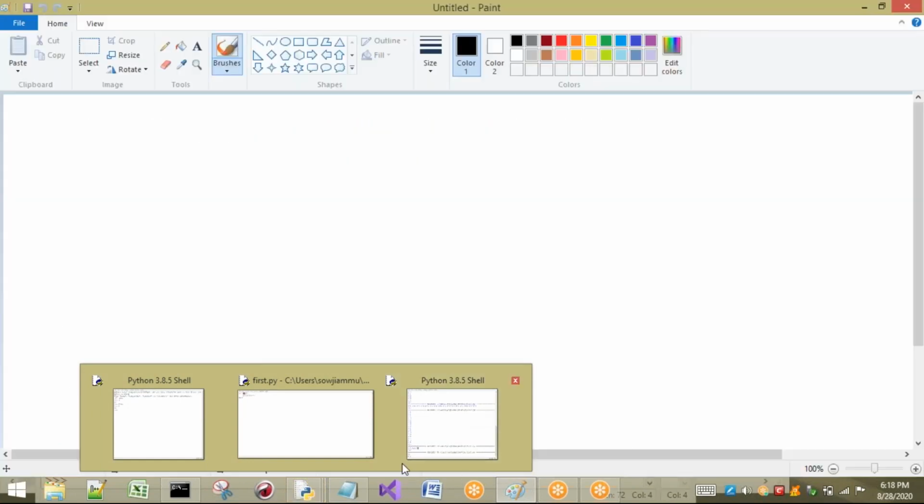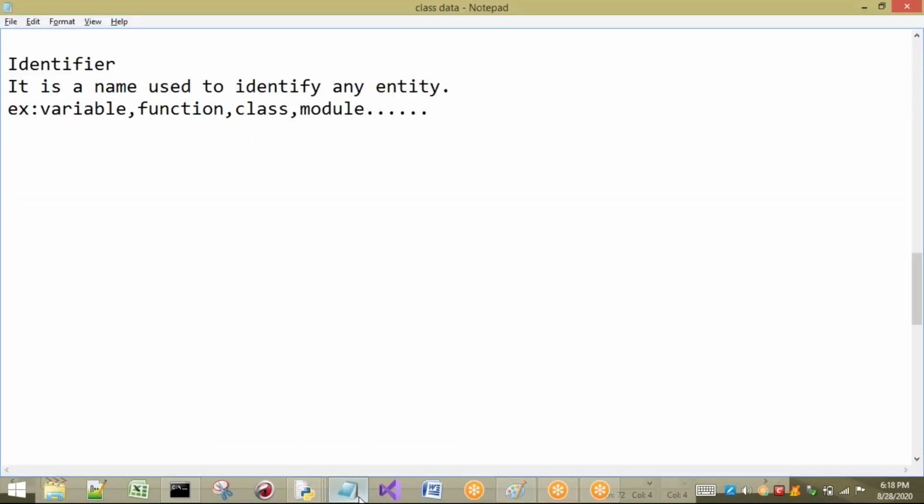So let us see what those rules are. First, I am going to tell you the different types of characters that can be used as identifiers. An identifier can be a combination of small a to z, capital A to Z, or numbers from 0 to 9, or the only special character allowed in Python, which is underscore.